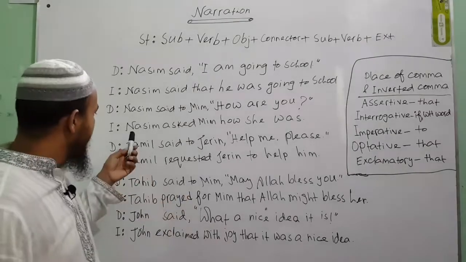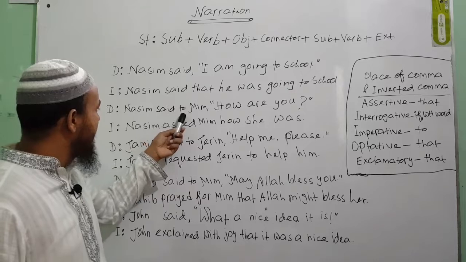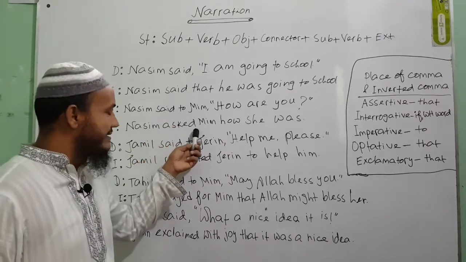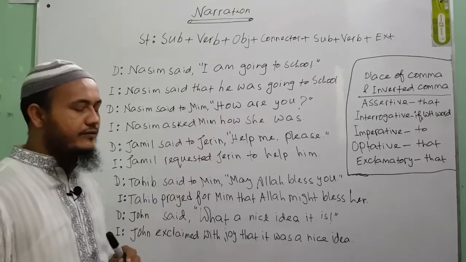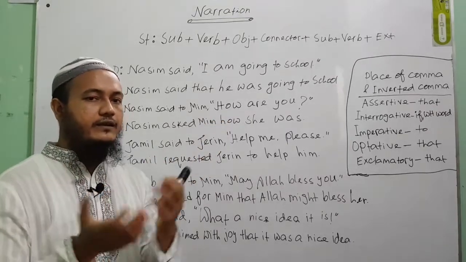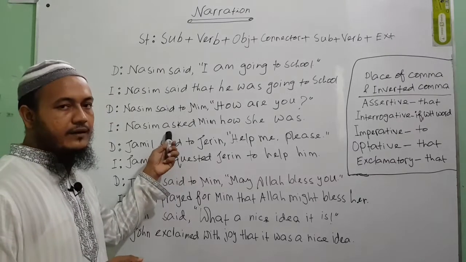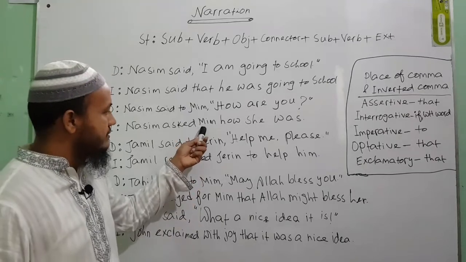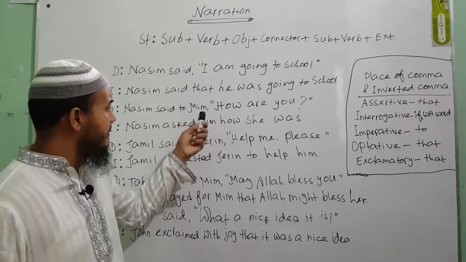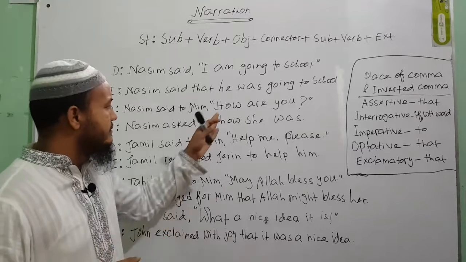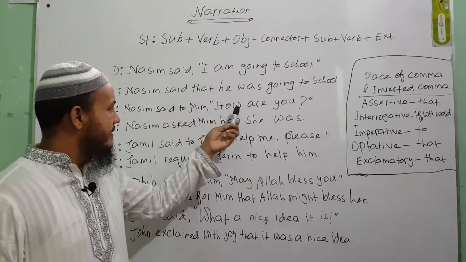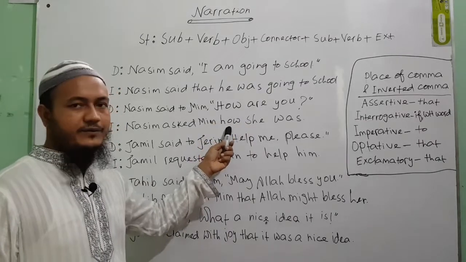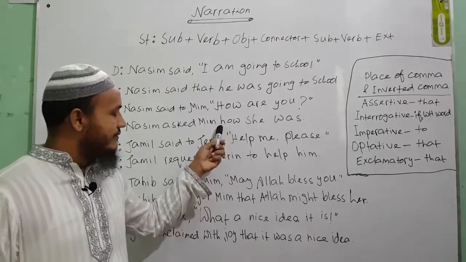So let's all say that. Nasim, and in the place of the reporting verb said to, we use ask here because this is an interrogative sentence. When your reporting speech is an interrogative sentence, we normally use ask in the place of the reporting verb. Then the object or the listener, and in the place of comma, inverted comma, we have to use a connector. As this is an interrogative sentence that starts with a WH word, we have to write the same WH word for indirect narration.